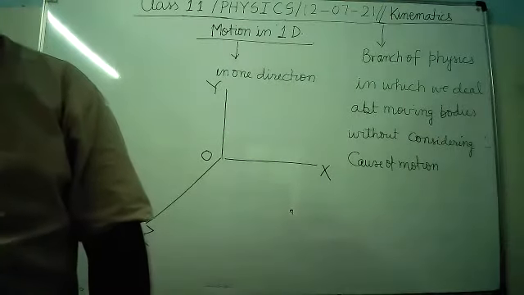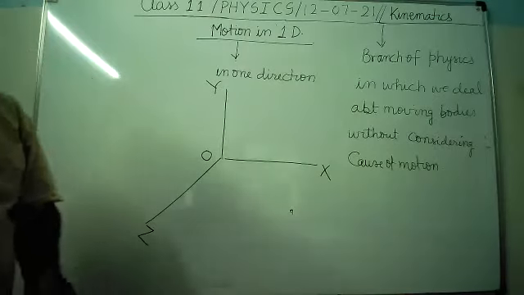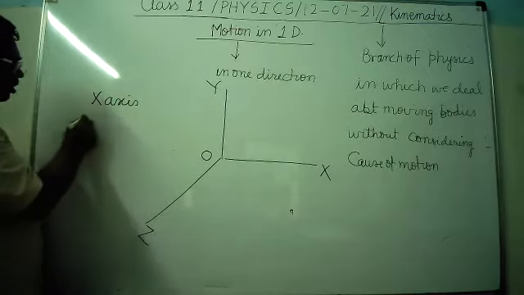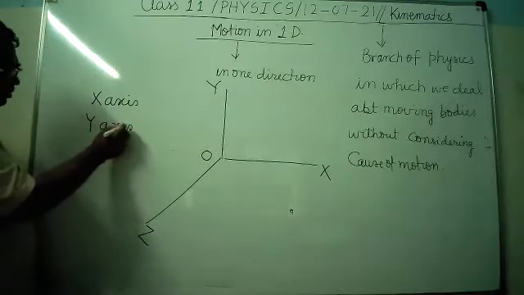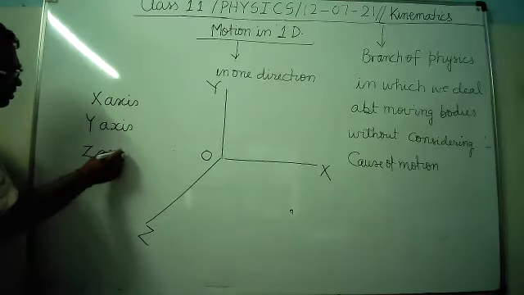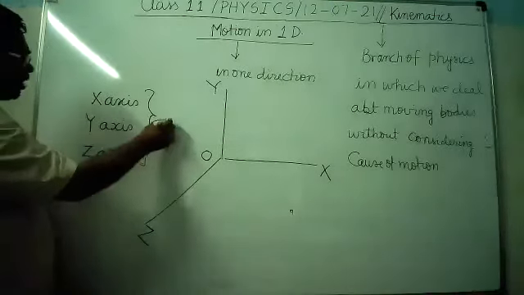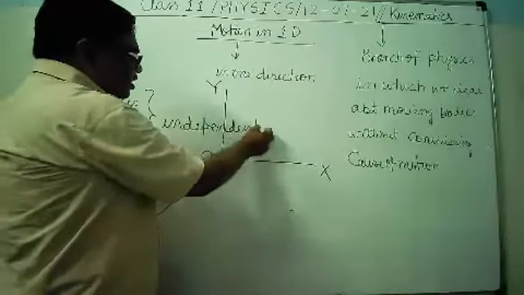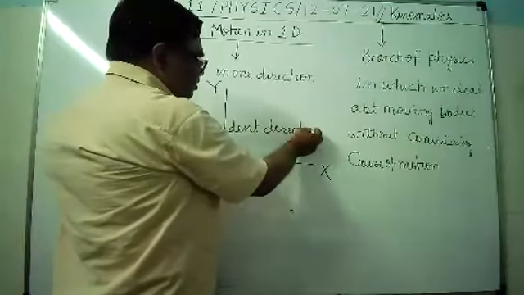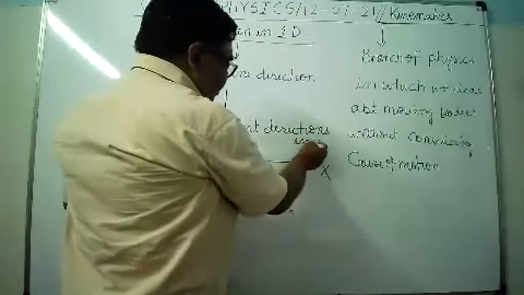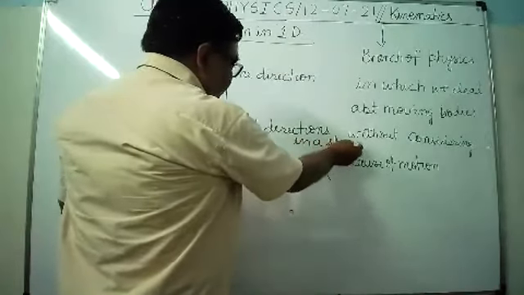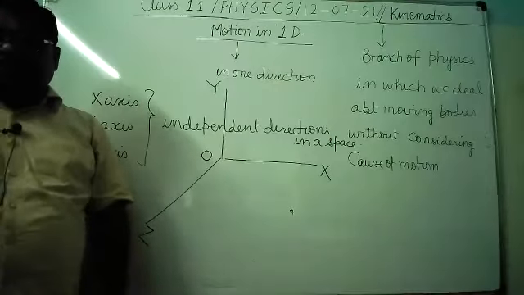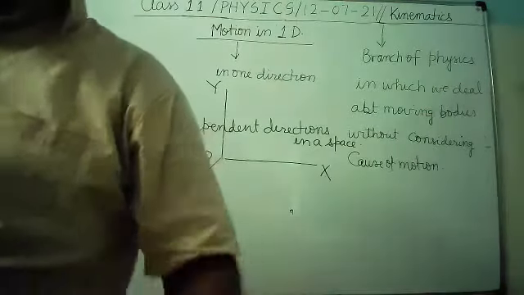And why do we give more importance to these axes? So see here, these are the x-axis, y-axis, and z-axis. These three are independent directions in a plane, in a space. Independent directions means they are not interconnected. They are not interconnected. What does it mean?